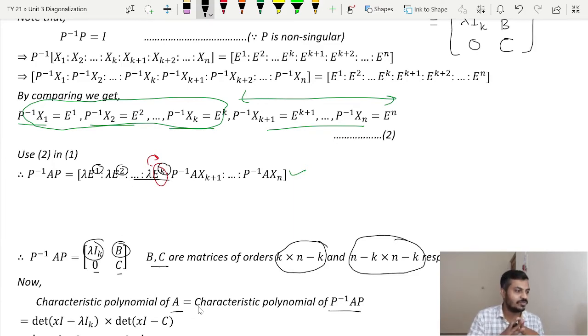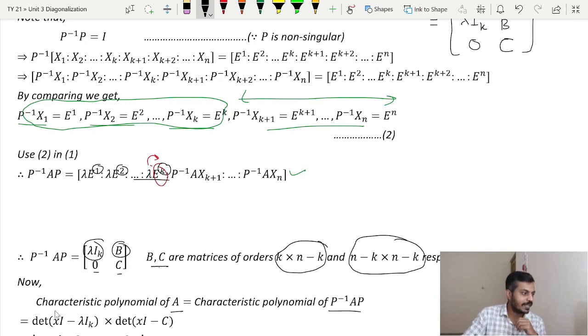That is what we have to show. So we are interested in finding the algebraic multiplicity. It means we are interested in finding the characteristic polynomial of A, because the characteristic polynomial of A will give me the algebraic multiplicity of lambda, right? Because what is the definition of AM? The number of times lambda appears as a root. So that is what we are interested in.